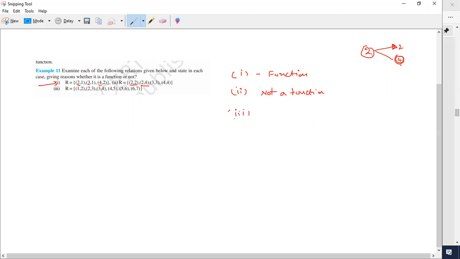Third one, it is a function. It is a function because 1, 2, 3, 4, 5, 6. So two distinct ordered pairs don't have any common first element. One doesn't repeat. So it's a function. This is how we can discuss using ordered pairs when they're giving the ordered pairs.